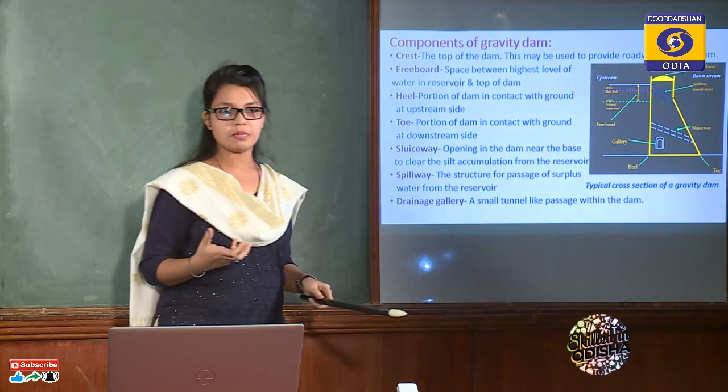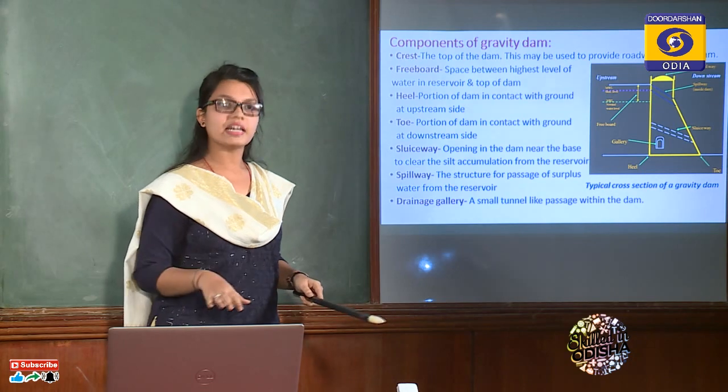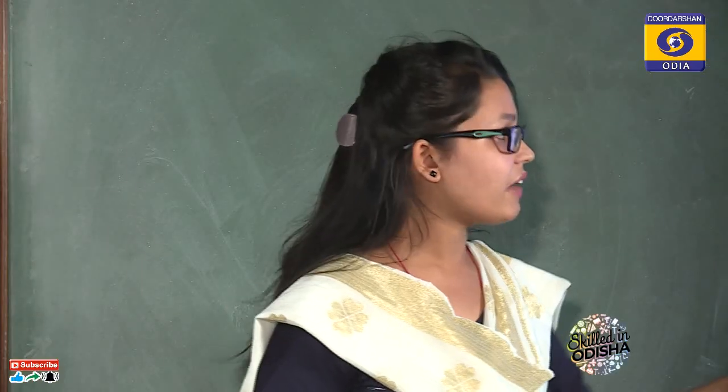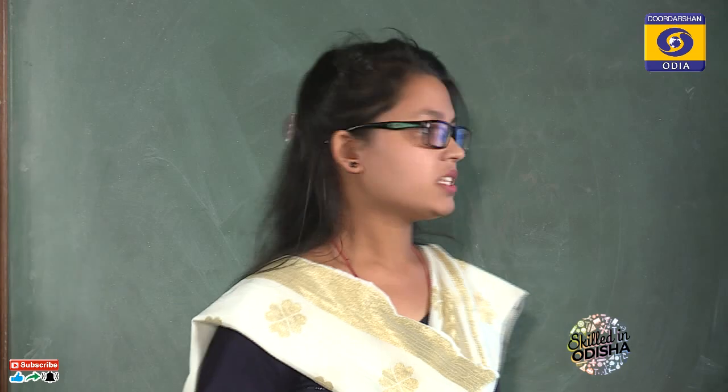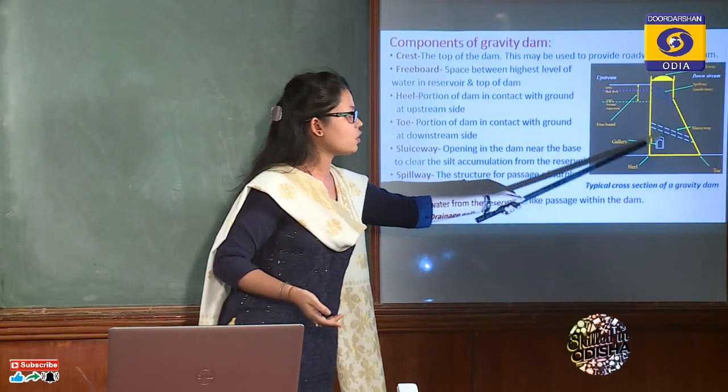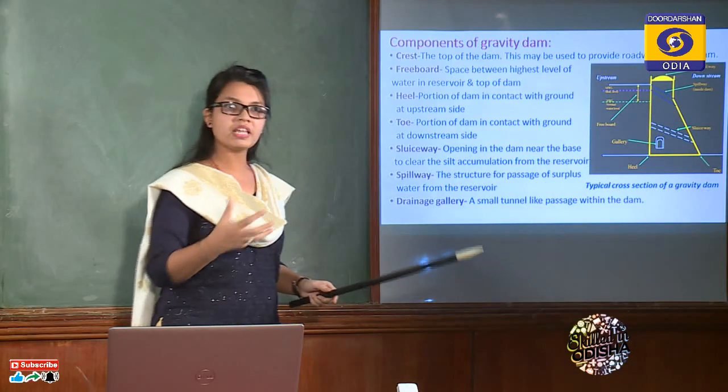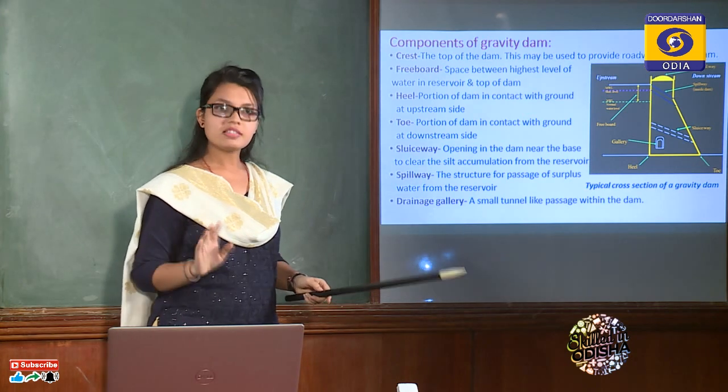Due to sedimentation, the silt will settle down. When it settles, the water level may rise, so we have to remove the silt also. That is done by openings which are provided. This dotted line shows the sluiceway. So openings are there and gates are provided to remove the silt from the dam.